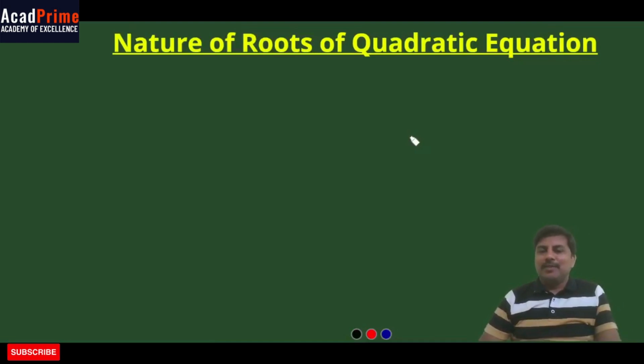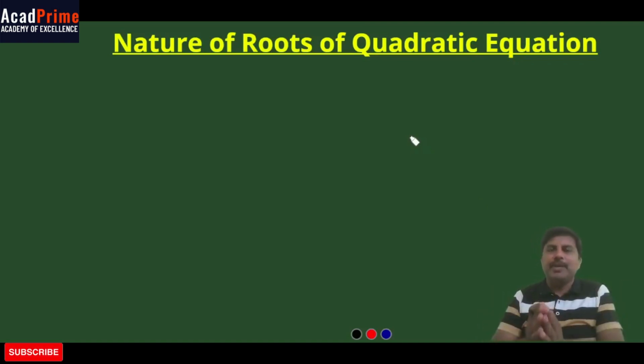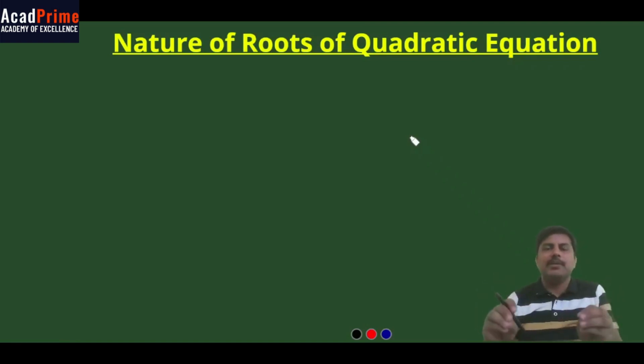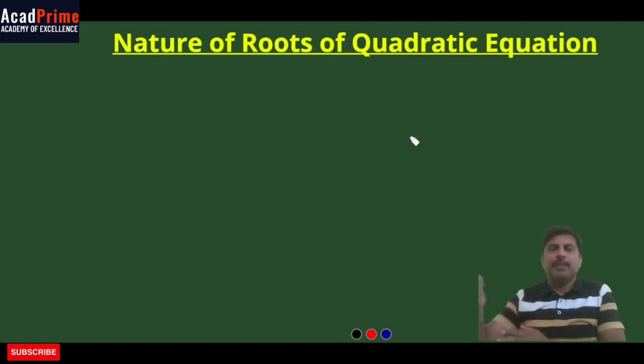So today I'll be discussing the nature of the roots of a quadratic equation. You know that in a quadratic equation, you will have two roots, or you can simply say there will be two values of the variable, whatever variable is given to you, like x, y, z, whatever. You can have two values of those variables.